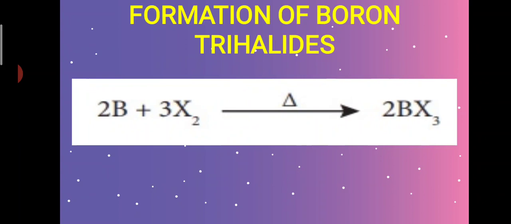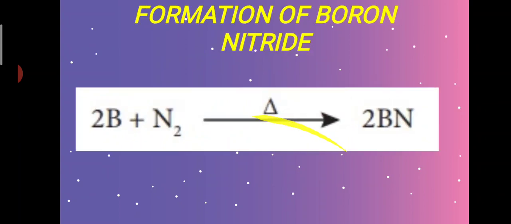So boron reacts with halogen to form boron trihalides at higher temperatures. Next is formation of boron nitride. This boron nitride forms when you burn boron with dinitrogen, which is N2, at high temperature. You will get boron nitride.